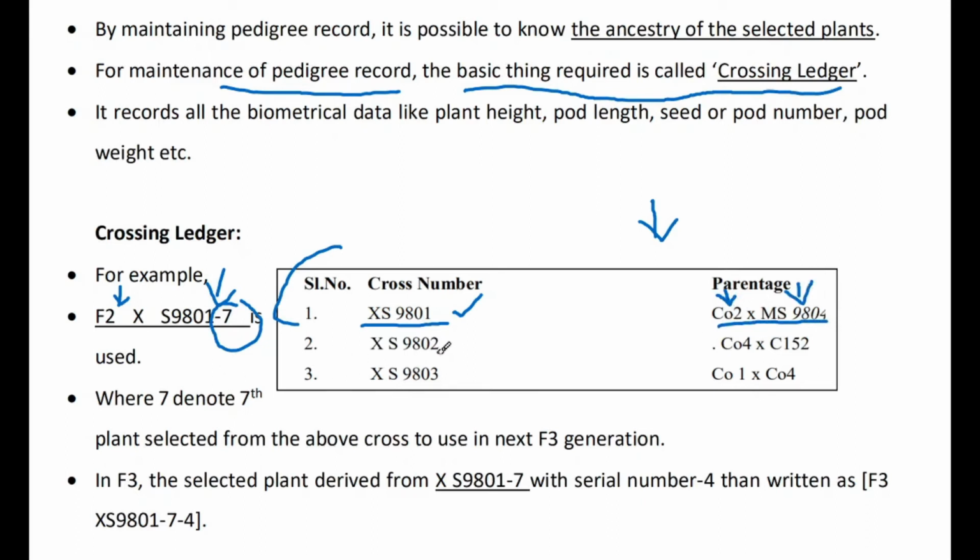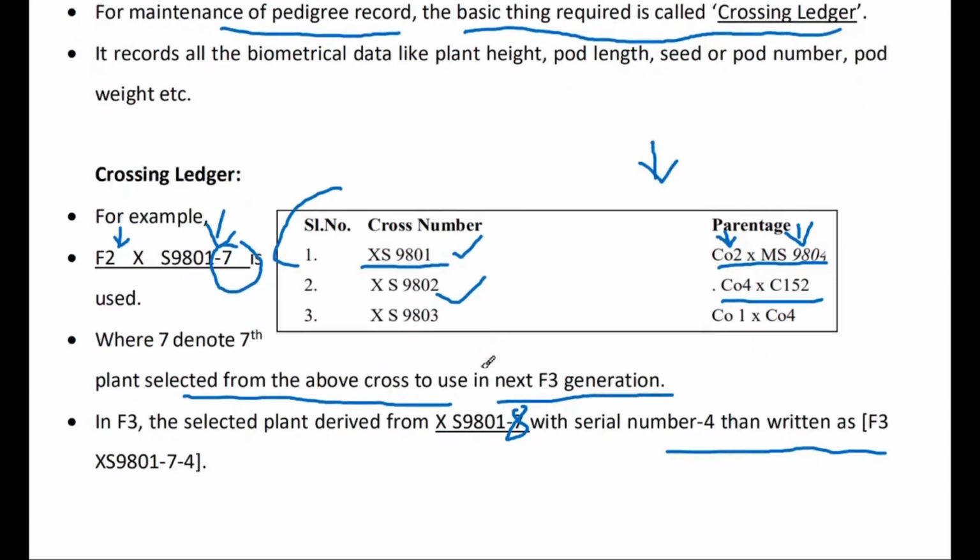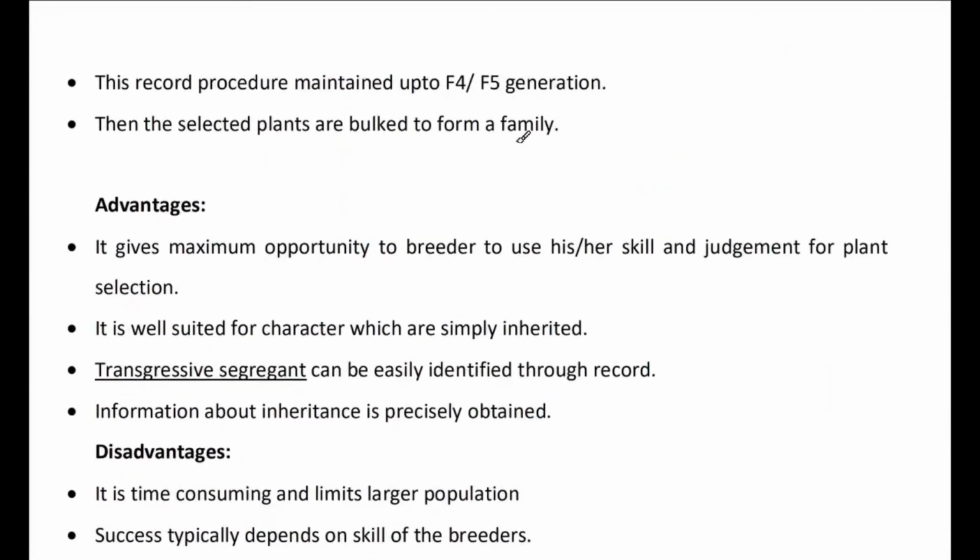Parentage means this is the crossing of two different parental varieties. In this way, this is the second one, this is another crossing. So in each and every case we have to give a specific number, where 7 denotes 7 plants selected from the above cross to use in the next F3 generation. From the F3 generation, suppose 8 plants are selected, so we have to write down X9801-8. In this way, we have to tag each and every population's plants independently. So it is very time consuming and labor intensive.